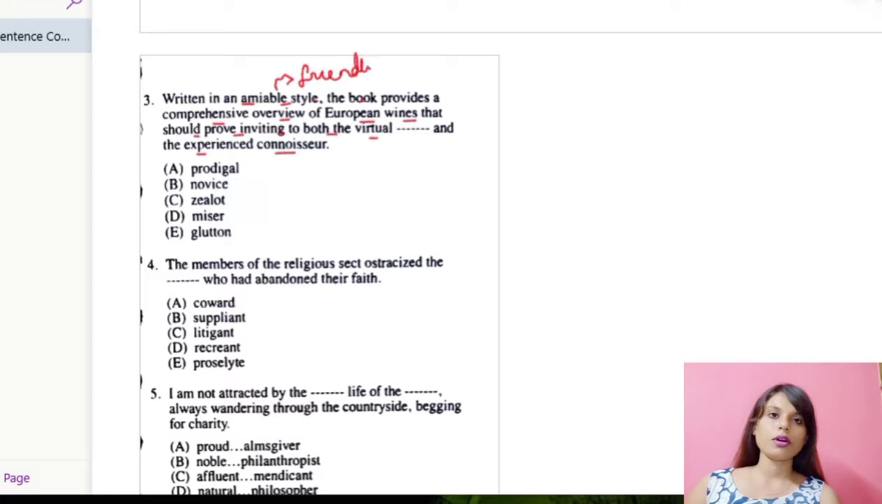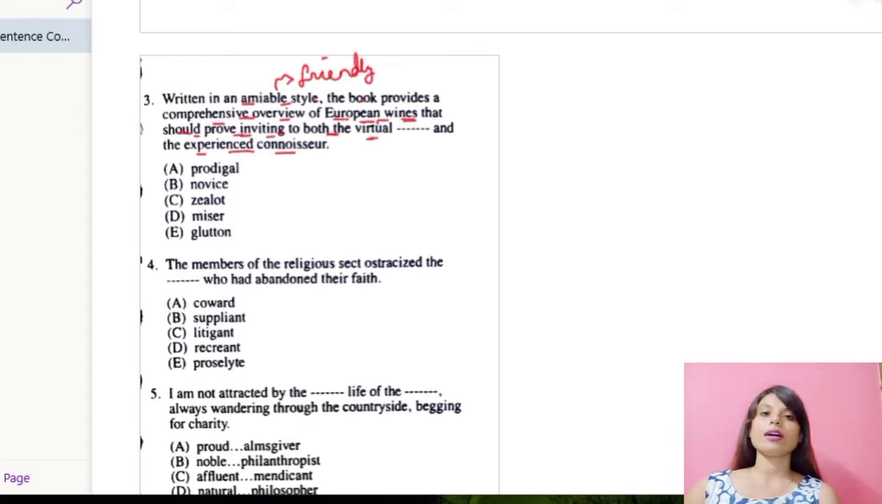There is a book which provides all the details or a comprehensive overview. Now, comprehensive means in full details, the overview or the information, you can say, of European wines. That should prove inviting to both the virtual, like even if someone reads the book virtually, that kind of reading will also attract that person to buy European wines or to know more and more about these European wines. And also the experienced connoisseur will also get attracted to these European wines.